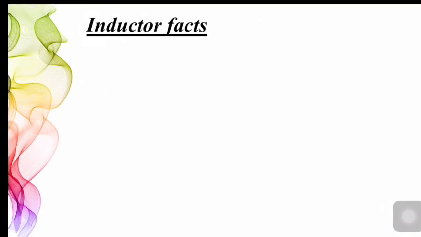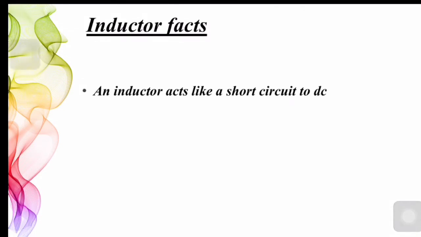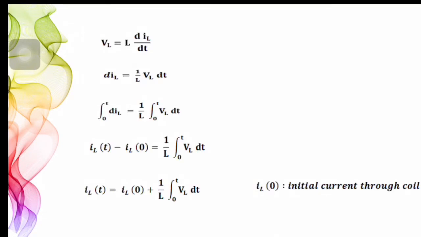Let me now take you to some interesting facts about an inductor. The first one: an inductor acts like a short circuit to DC. Does anyone know the reason for this? As I said earlier, the voltage across an inductor VL can be mathematically expressed as L dIL/dt. So, when the current is constant, correspondingly the voltage becomes 0, or we can say that an inductor acts like a short circuit to DC.